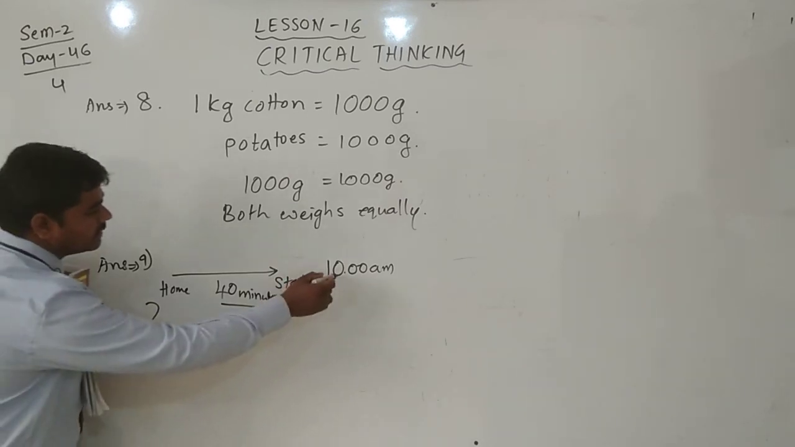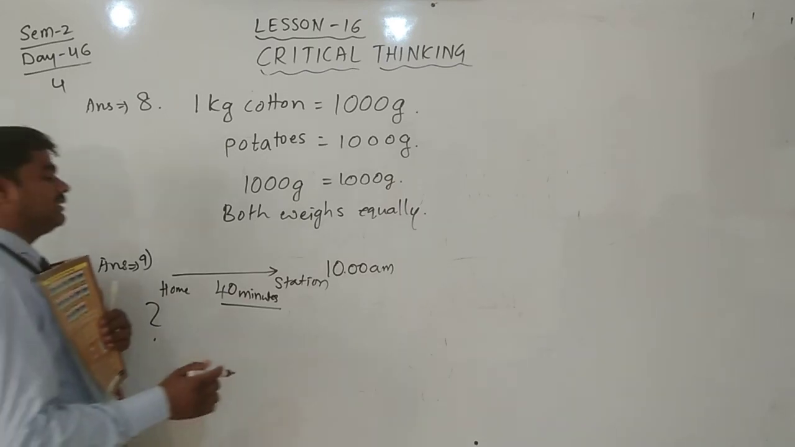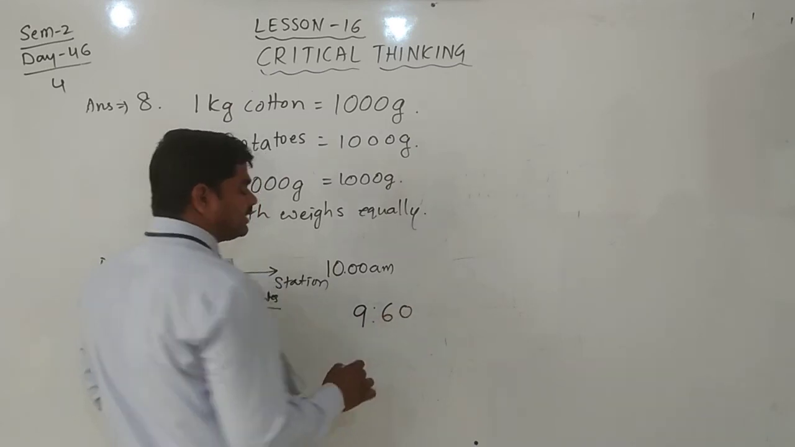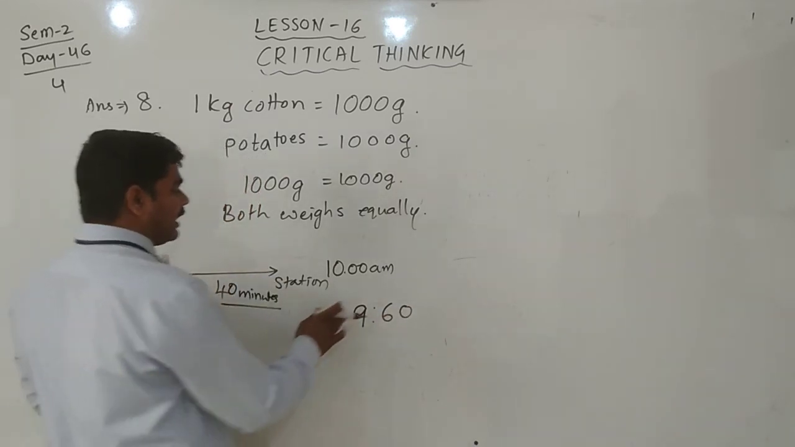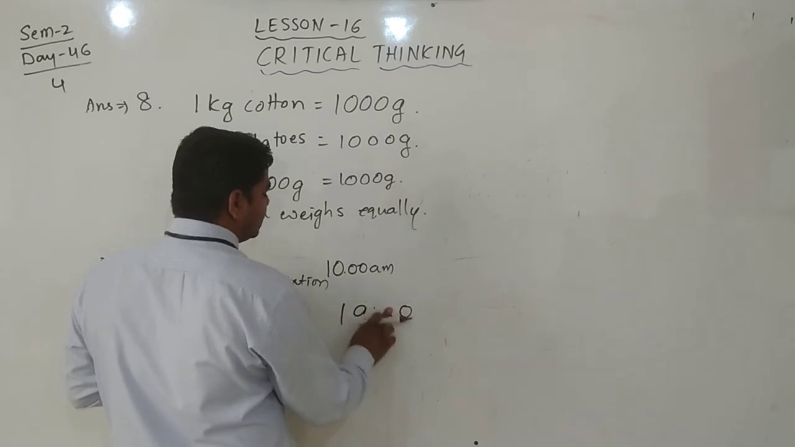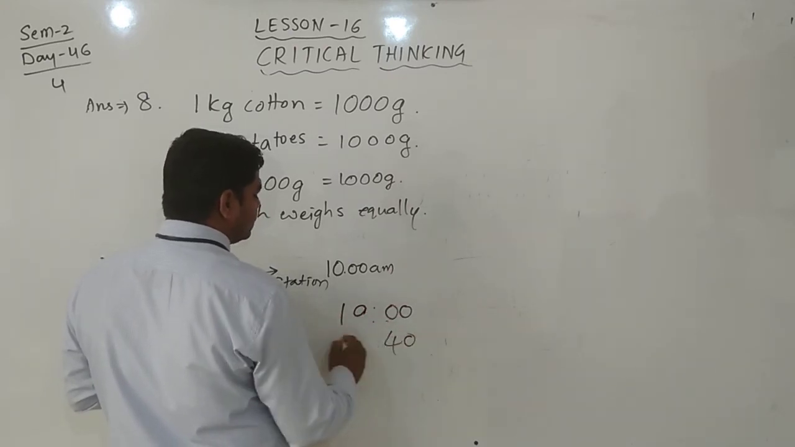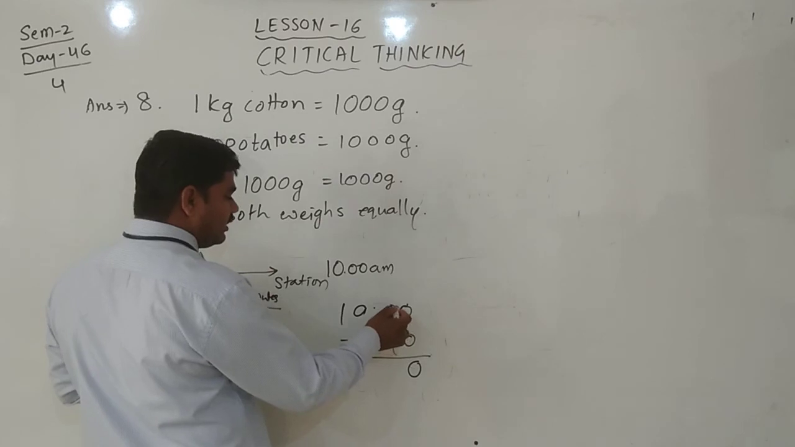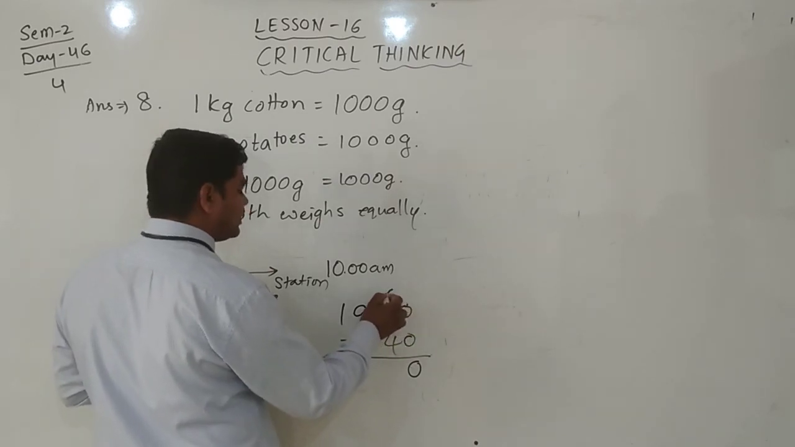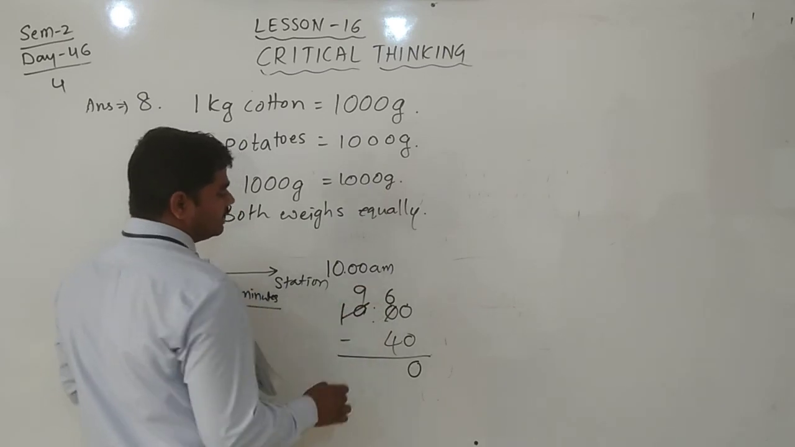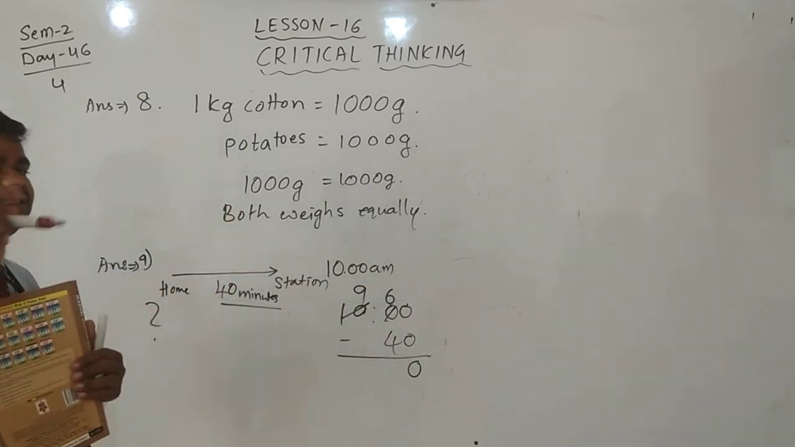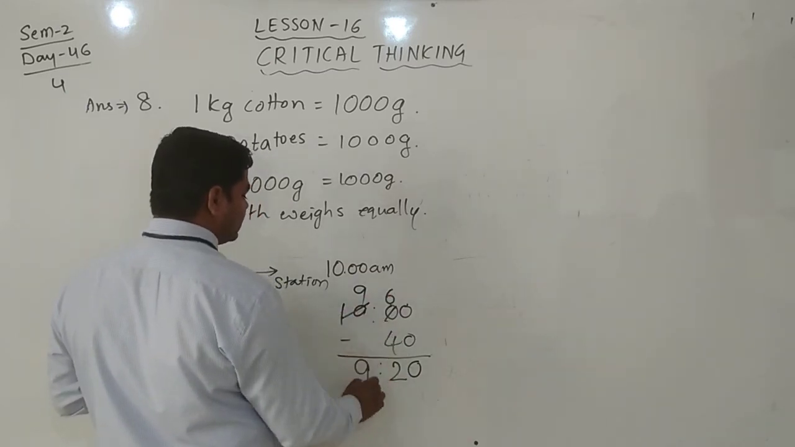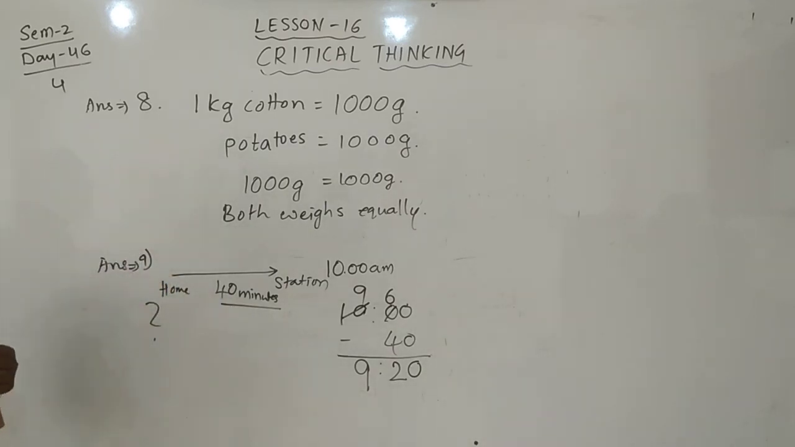Then you subtract 10 a.m. minus 40 minutes. We can write 10 a.m. as 9 hours 60 minutes, that is 10 hours. Yes or no? Subtract 40 minutes. Then 0 minus 4 is not possible, so 6, and it is 9 hours. 60 minutes is 1 hour. Then 6 minus 4 is 2. Then 9 minus nothing, 9:20. At what time should she leave the home?